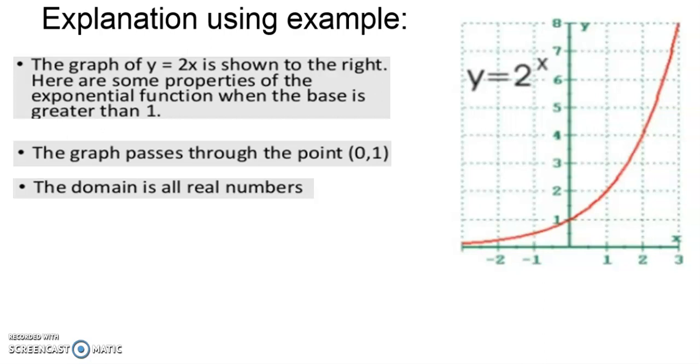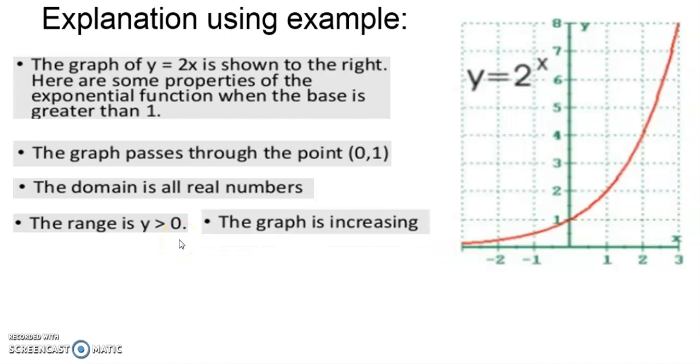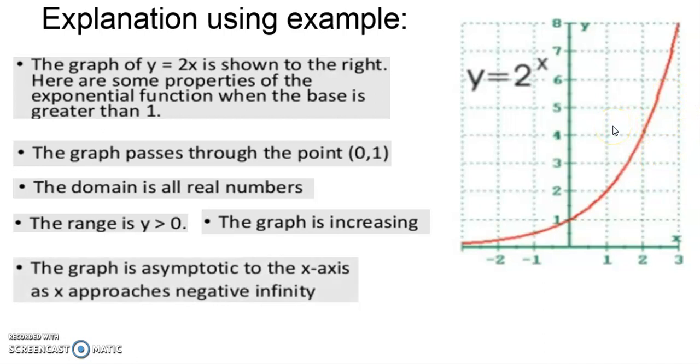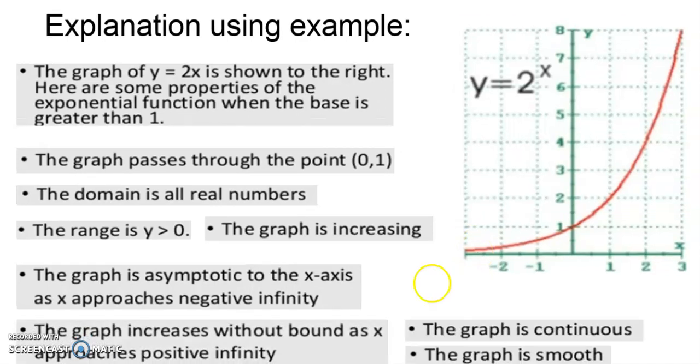You can insert any value of x. You will be getting some output, but the output will be a positive real number. The range is y greater than 0, where y is your output. The graph is increasing. Yes, it is increasing. And the graph is asymptotic to the x-axis. It is approaching the x-axis, so we can say that the graph is asymptotic to the x-axis as x approaches negative infinity. The graph is continuous. The graph is smooth. After explaining this example of an exponential function, I hope that you are clear with the basic properties of the graph of an exponential function.